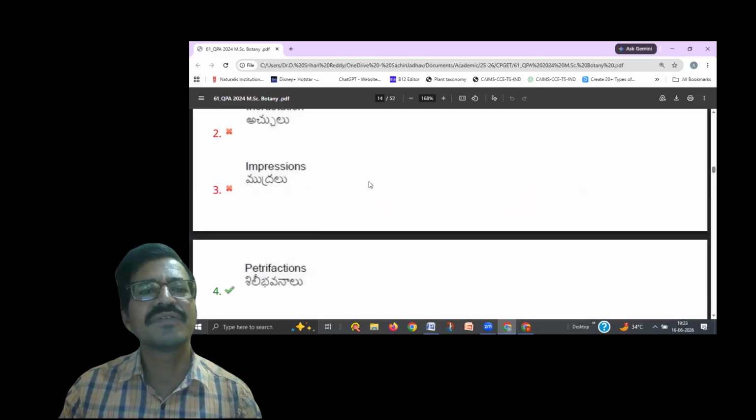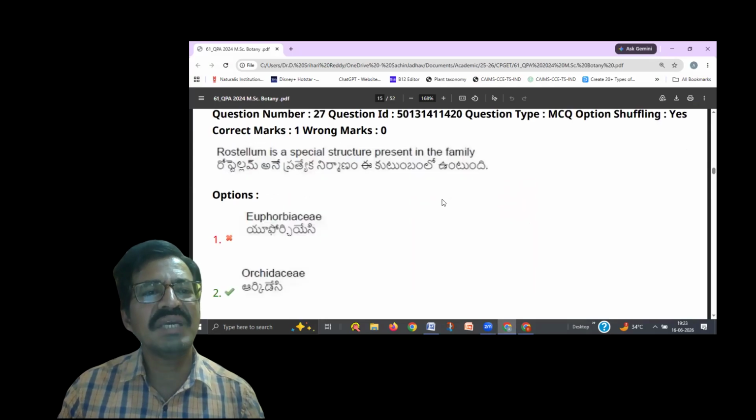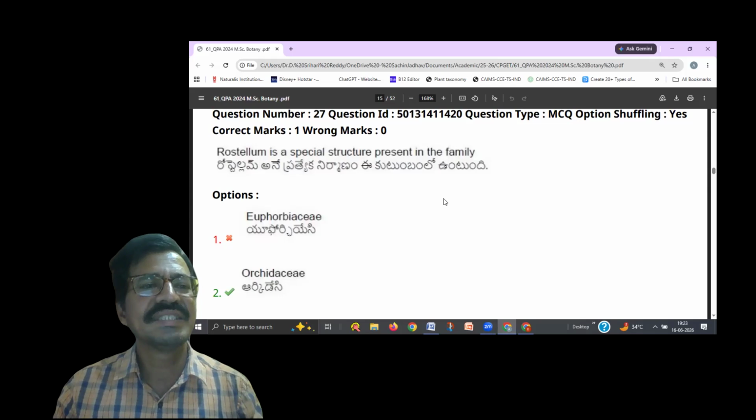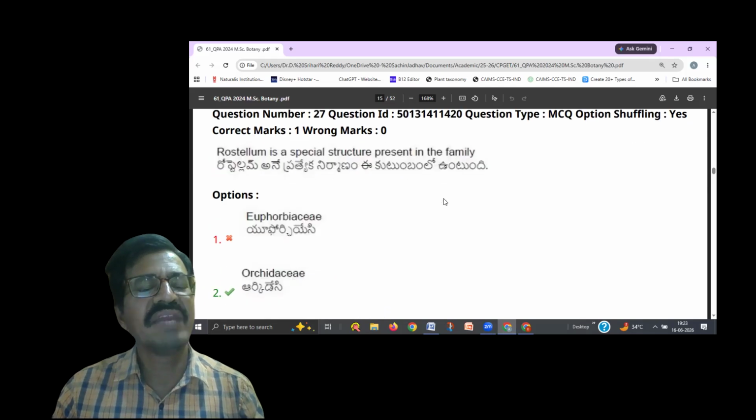So next one is: rostellum is a special structure present in the family. Now we come to different types of the families where we see some specific structures. Rostellum, in which family we see this structure? In the flowers of the Orchidaceae.